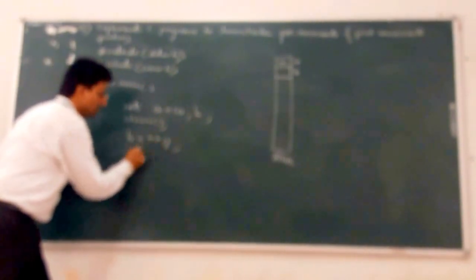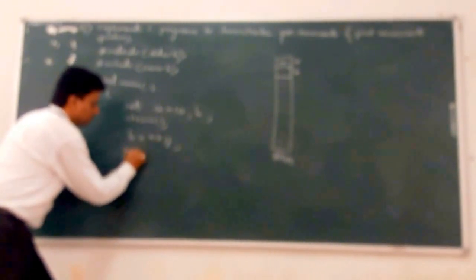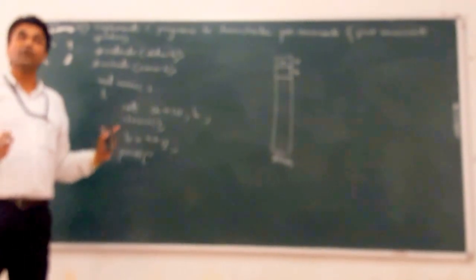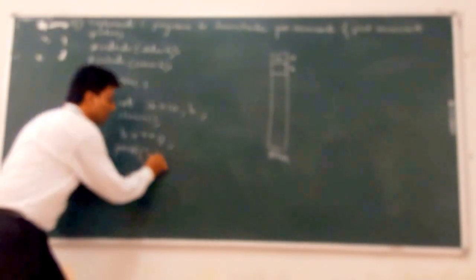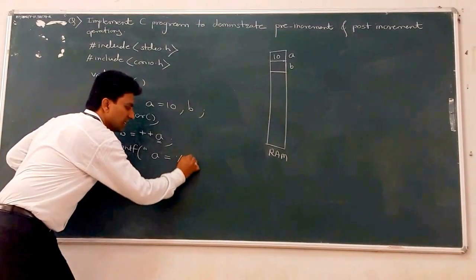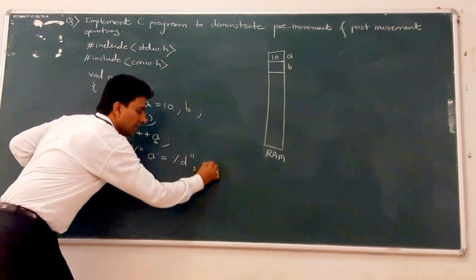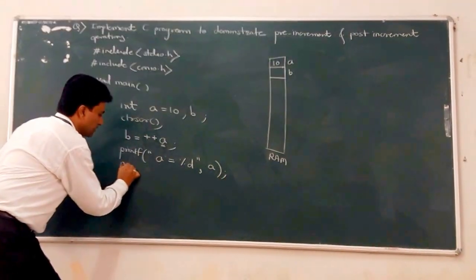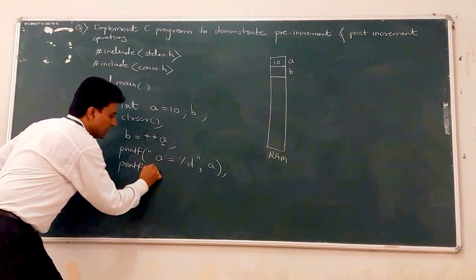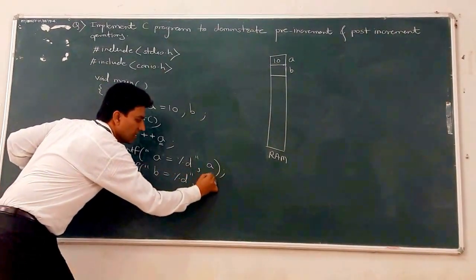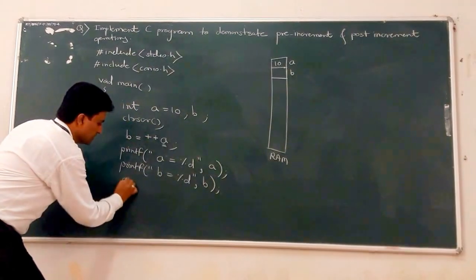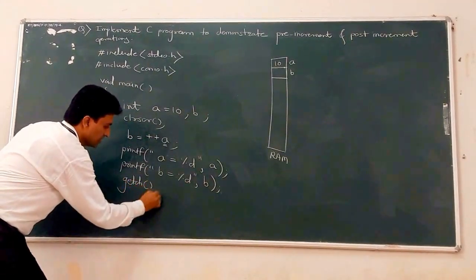Clear? After that, after this statement we want to print the current value of A and the current value of B. So printf A is equal to %d in double quotes, comma A, and printf B is equal to %d in double quotes, comma B. The last statement is getch.